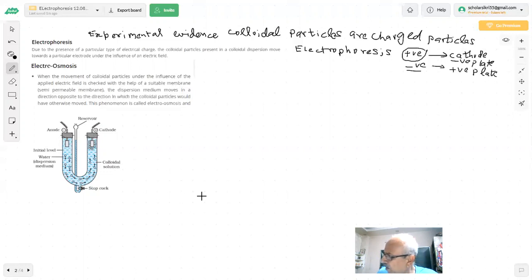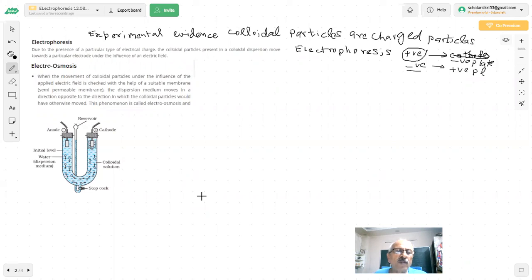One thing I will make a correction here, I'm just rubbing this so that there is no confusion. I'm putting negative and positive plates only. The reason is that in a cell, in a galvanic cell and in an electrode, the charges become different. So we have a negative or a positive plate, I'm saying, in this case. For example, this is my electrolyte.